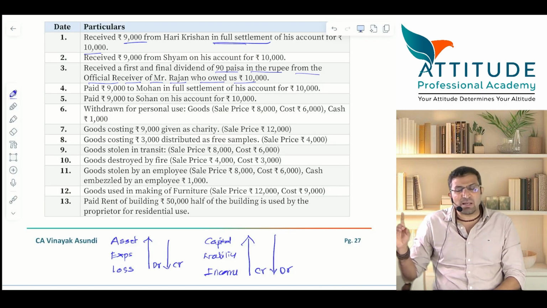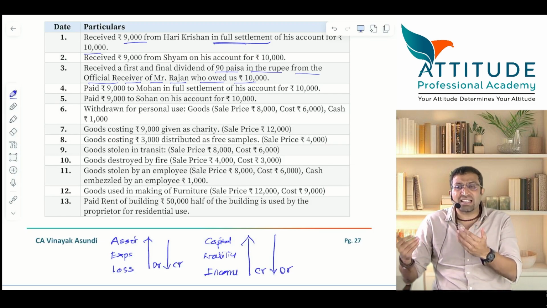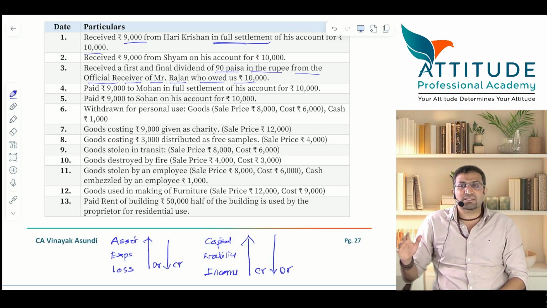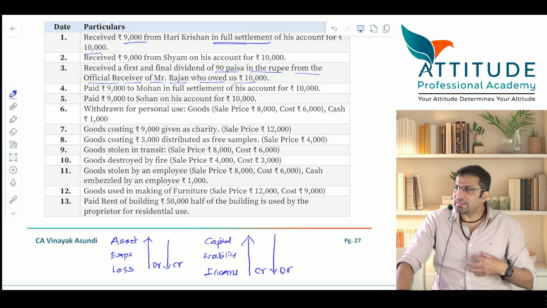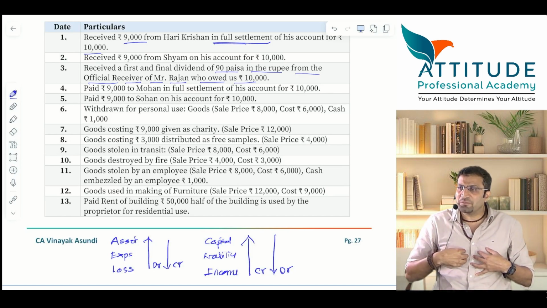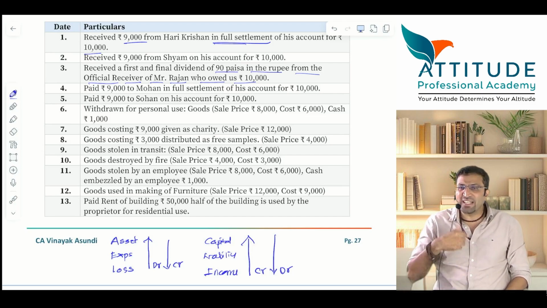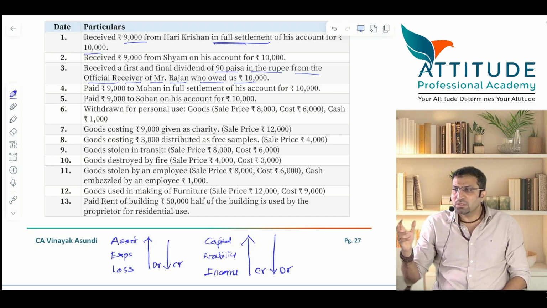It means that if liabilities are 100, assets are only 90, so he has gone insolvent. So he cannot pay his entire liabilities. Is that clear? Now I'll just give an example. Let us say myself and Nikita madam, we have both given you money: Nikita madam has given 5 lakhs, I have given 10 lakhs.